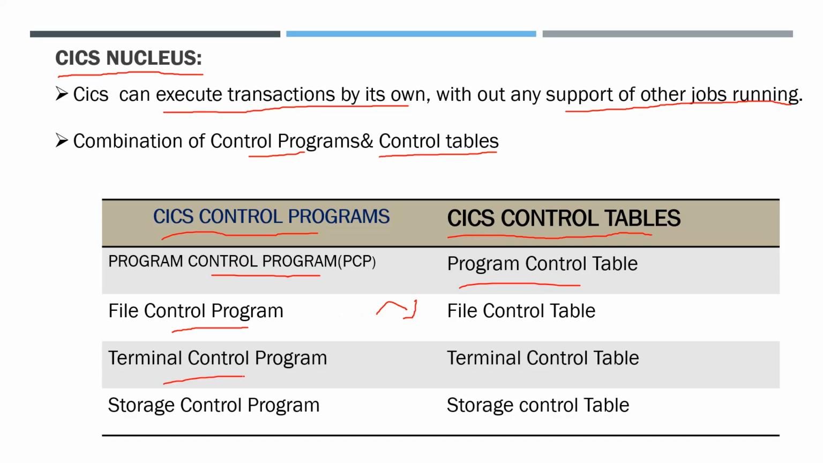The terminal control program consists of the programs to define a terminal, active terminals, restricted terminals, and the number of terminals connected. All the terminals will be listed in the terminal control table. The storage control program consists of the programs to free a memory, to release a memory, to get a memory, and to allocate memory. All the programs will be in the control program. The programs running will be listed in the storage control table.